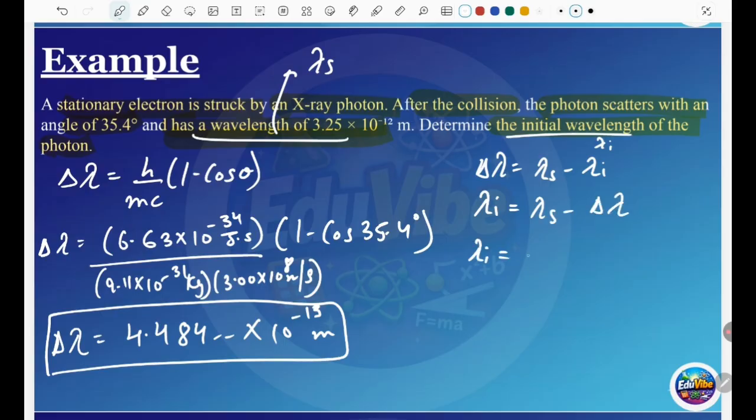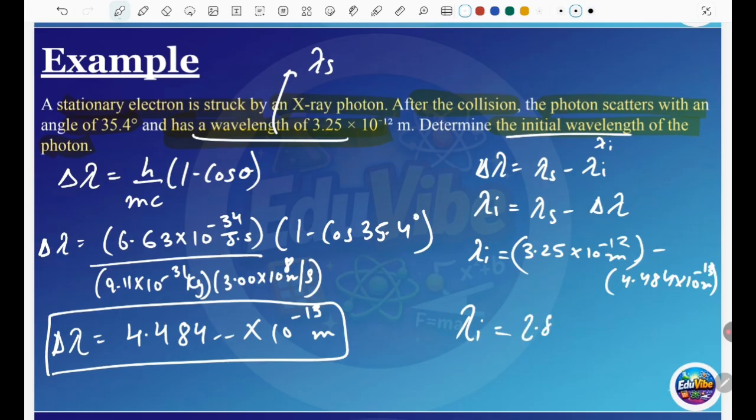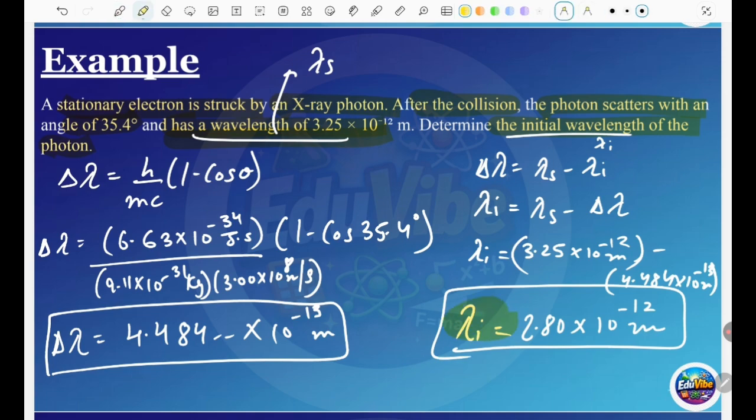This is equal to 3.25 × 10^-12 meters minus 4.484 × 10^-13 meters. When you solve this, you get 2.80 × 10^-12 meters. So this is your incident wavelength, which is the initial wavelength of the photon.